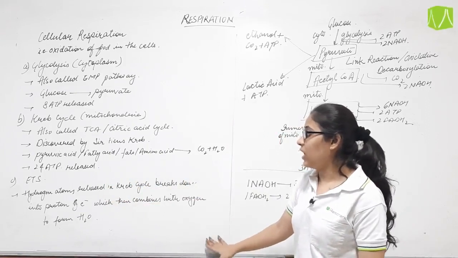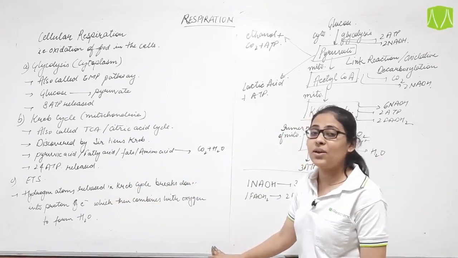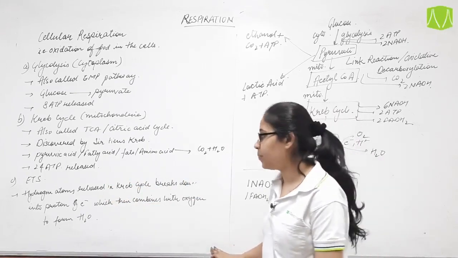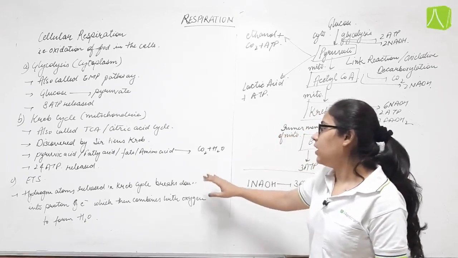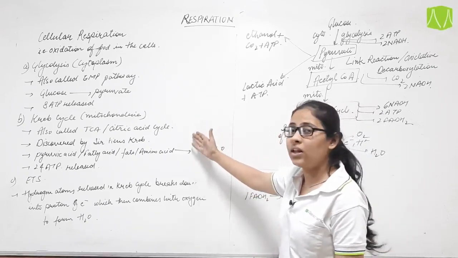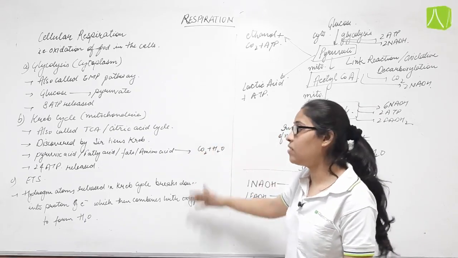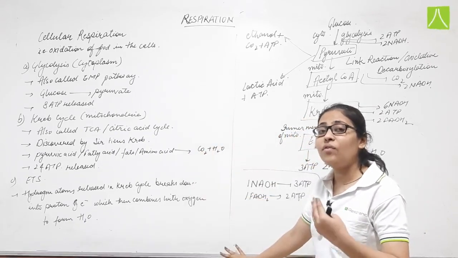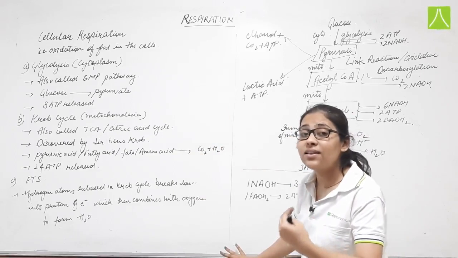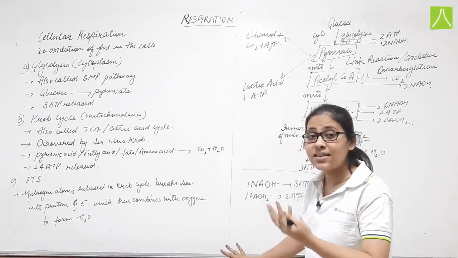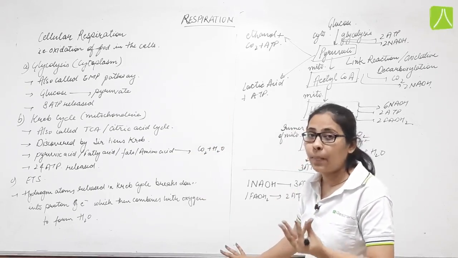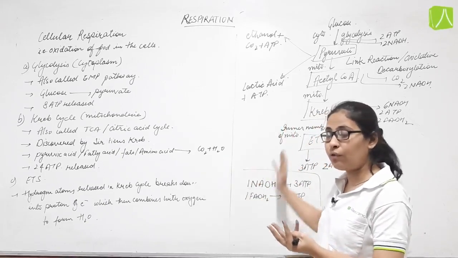The last event which occurs in cellular respiration is basically the electron transport system. In this, the energy which is released during the above reactions is converted into its utilizing form so that our cells can utilize that energy. We will see this in the flow chart.